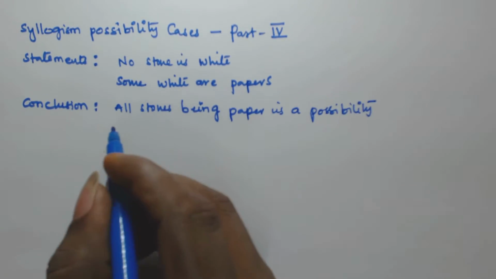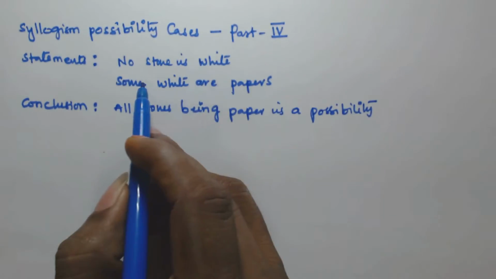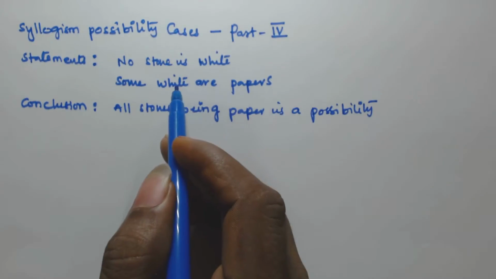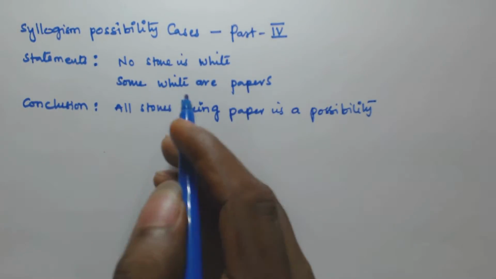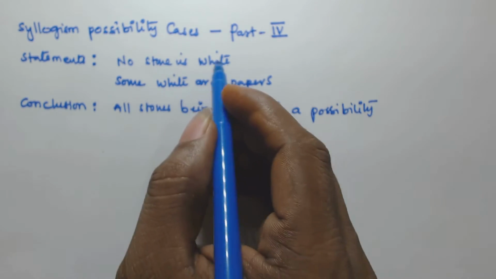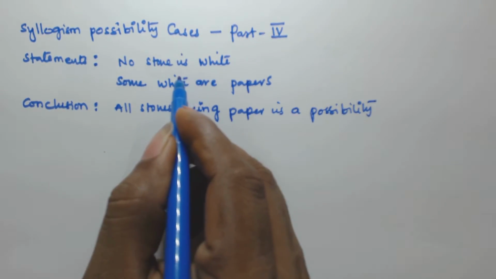From the given statements, the two statements are: no stone is white and some white are papers. Here the predicate of the first statement is equal to the subject of the second statement.